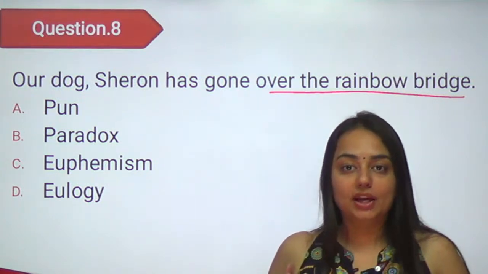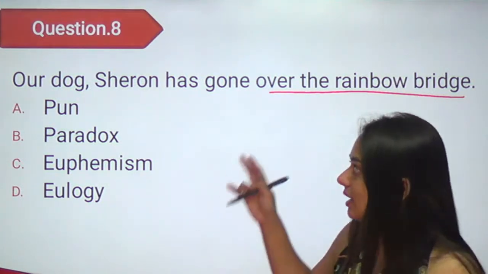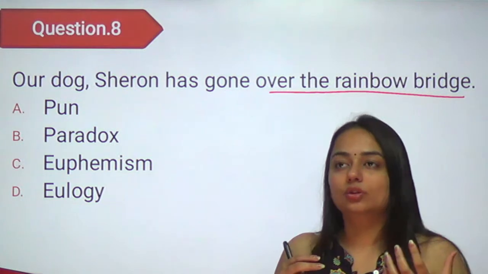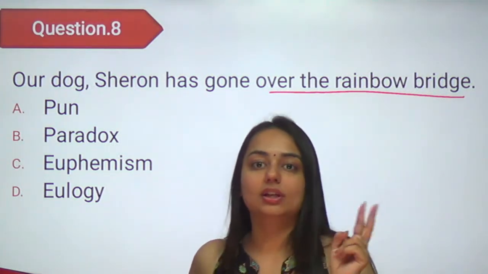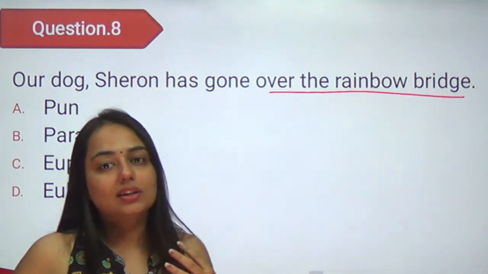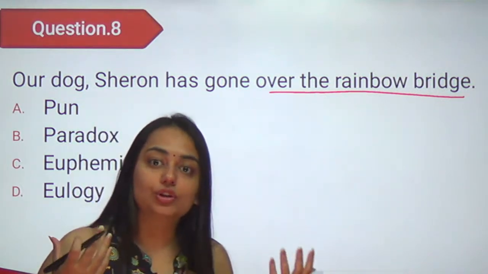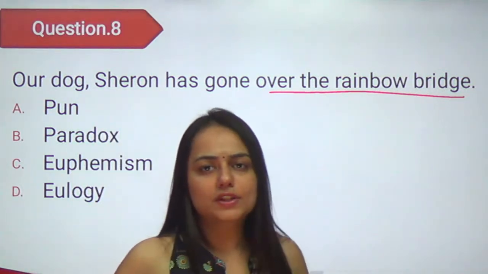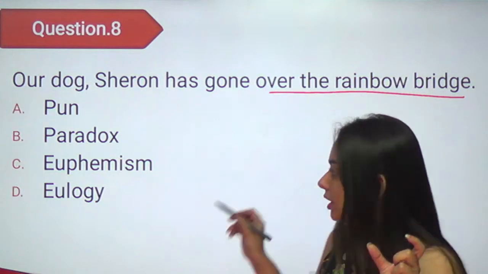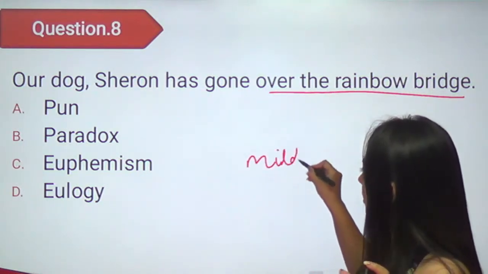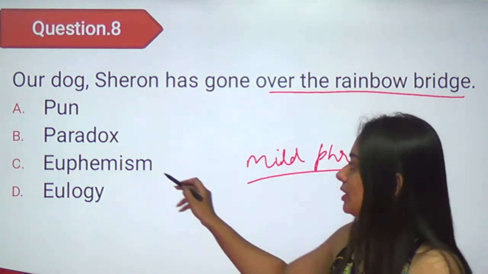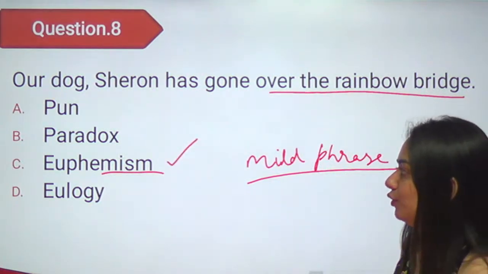Pun is a word play which should have two intended meanings. यहाँ पर दो intended meaning नहीं है, rather एक ही intended meaning है, and though it is kind of a witty saying, यहाँ पर दो meaning नहीं है. So when we say a person went over the rainbow bridge, we want to say that he has gone to heavens now. The person or the dog has died now. So instead of saying it in this rude way that the dog has died, it's a fancy way of saying the same thing. You use a mild phrase instead of a harsh one. It is known as euphemism. Right answer is euphemism.